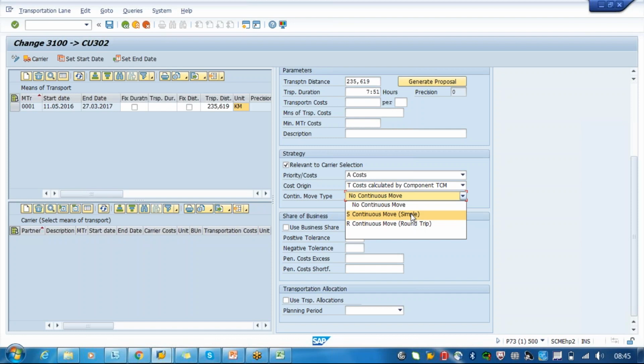If it is simple then A to B, B to A, that's all. There will be no round. So from A to B it will go and B to C it will go, and there is nothing called from C to A. So it will stop at C. No continuous moves, A to B, that's all. After B it is not handling any transportation. So it depends on this. Again the charges also depend on the continuous move or no continuous move.